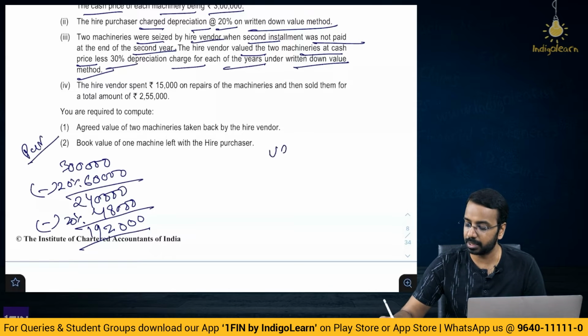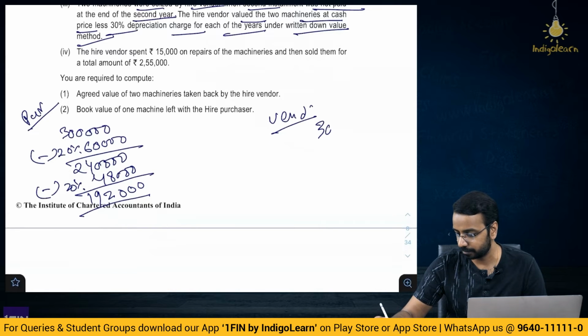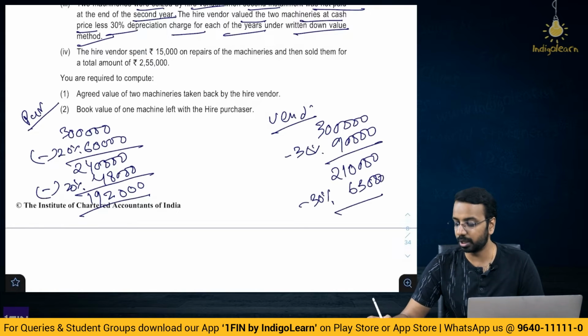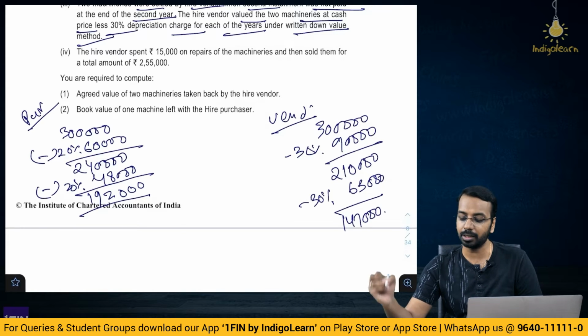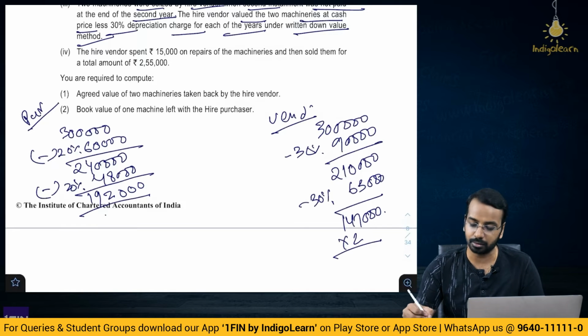The vendor is saying, I'll repossess them at 3 lakhs minus 30%, so 90,000, which brings you to 2,10,000 minus 30%, 63,000. So, 210 minus 63,000 is 147,000. This is the repossessed value per machine. 2 machines have been repossessed here, and here this is for each machine.